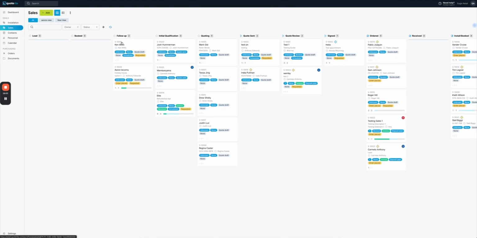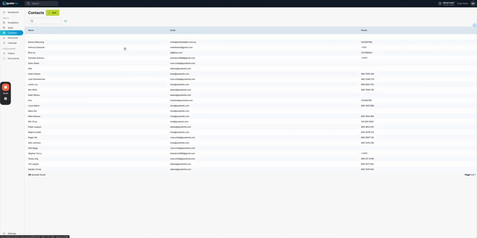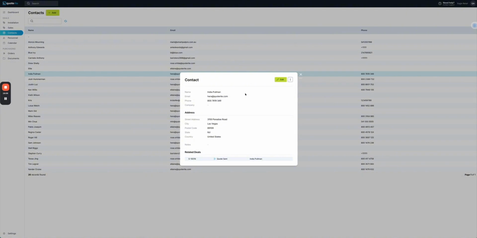Other than that, within Quoterite, we have a very simple contact section, where it's a simple CRM that links all the different deals that that customer may have. And this is where if you did integrate with something like HubSpot, Zoho, Pipedrive, obviously it's two-way sync of those details and you would see more information here. But just to be clear on those automations,